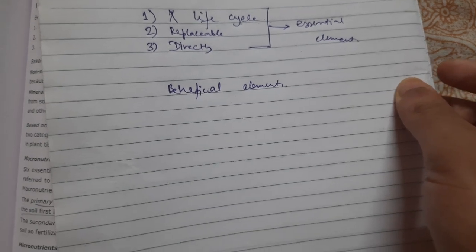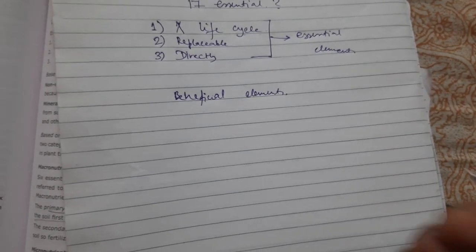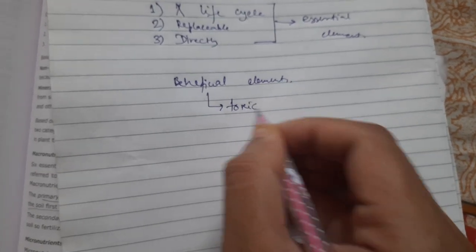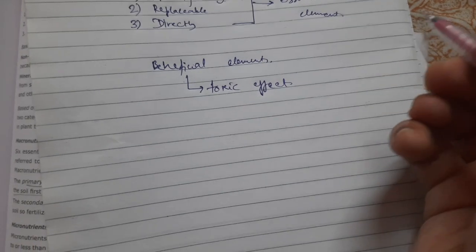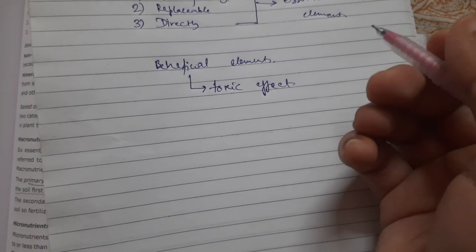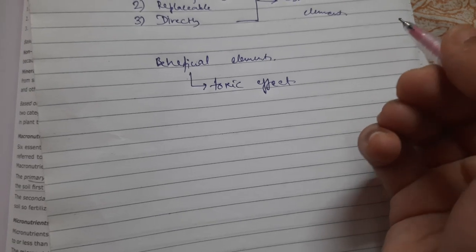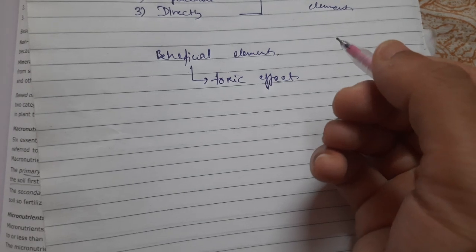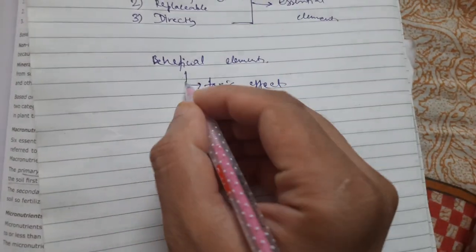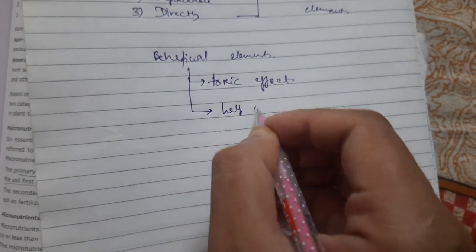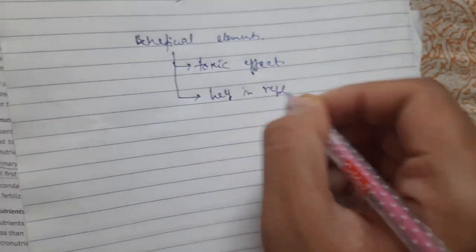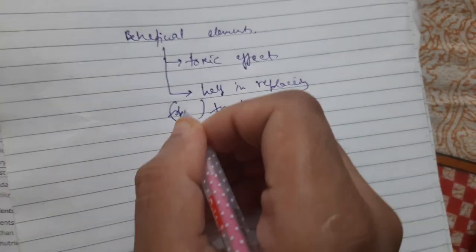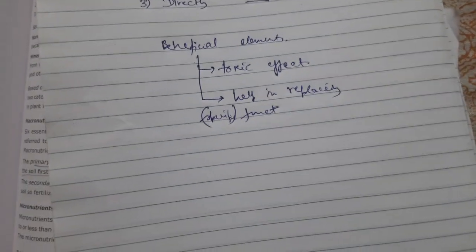These elements are those which are required to compensate for toxic effects of other elements, or they may replace the essential elements in some less specific function, that is, help in replacing some specific function of an essential element.